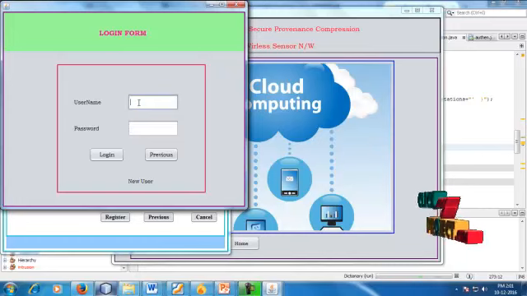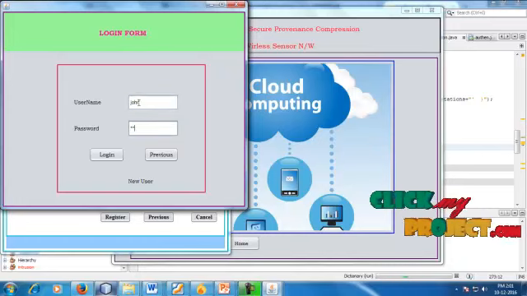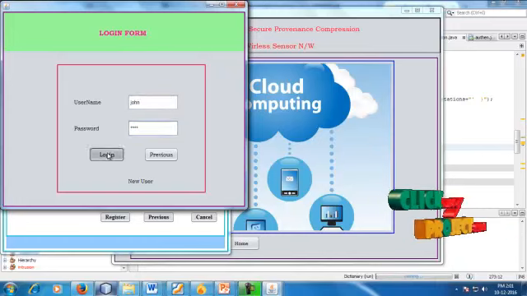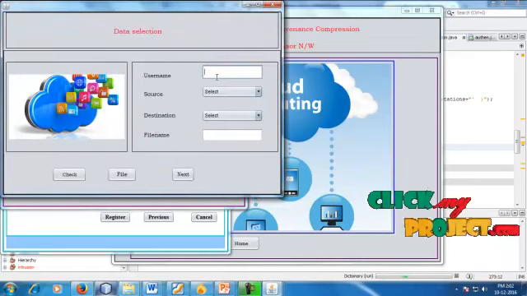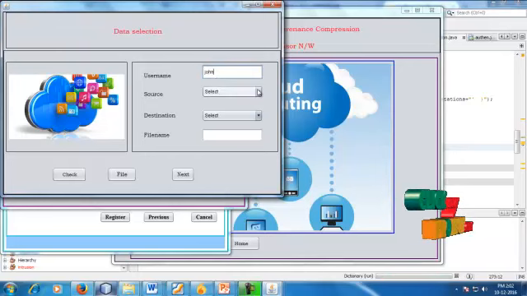Okay, so this is the login page. Every user has assigned some username and password. The username and password both are matched. So go for the next page. The next one is the data selection. So this is our username.